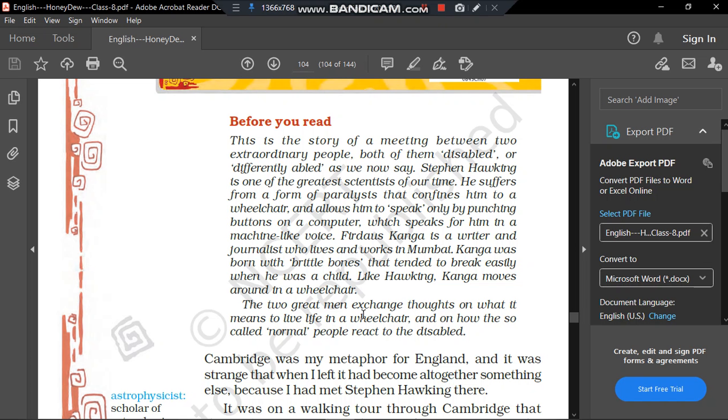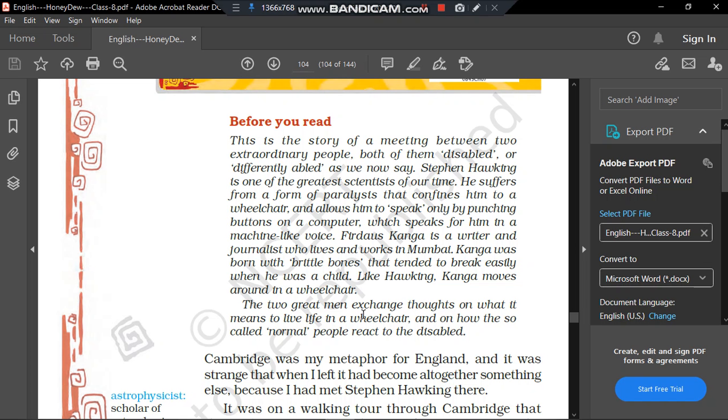So the author is not very satisfied with the inflections of his voice. He cannot understand whether Mr. Hawkins is happy or sad or angry. That is why he mentions that it was a machinic voice, and he was not able to discern anything from that voice.